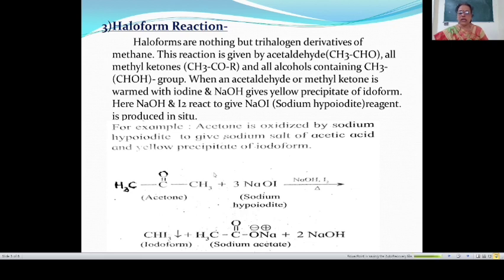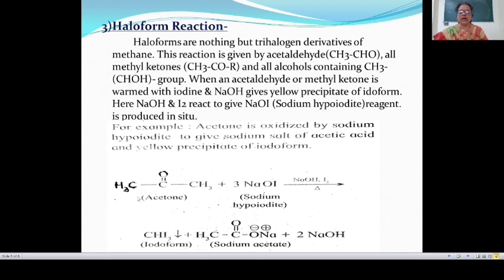In this reaction, this methyl group forms the haloform, and here this C-CH3 bond breaks, then this CH and this 3 I give CHI3, and the ONa group is attached to this carbonyl carbon.